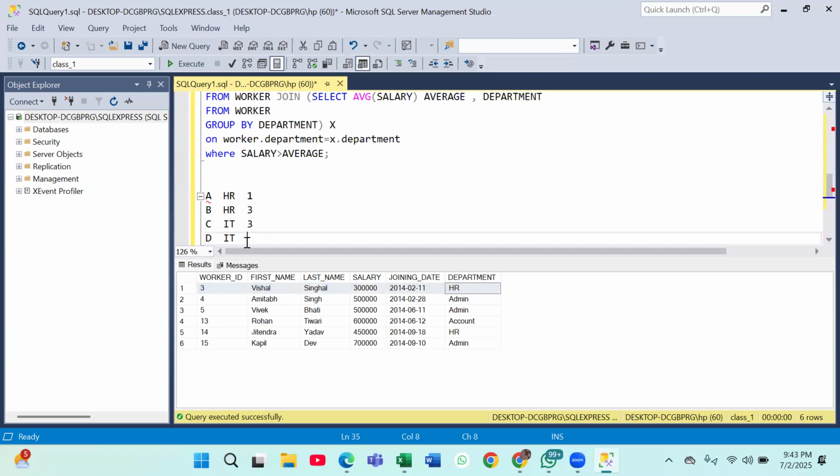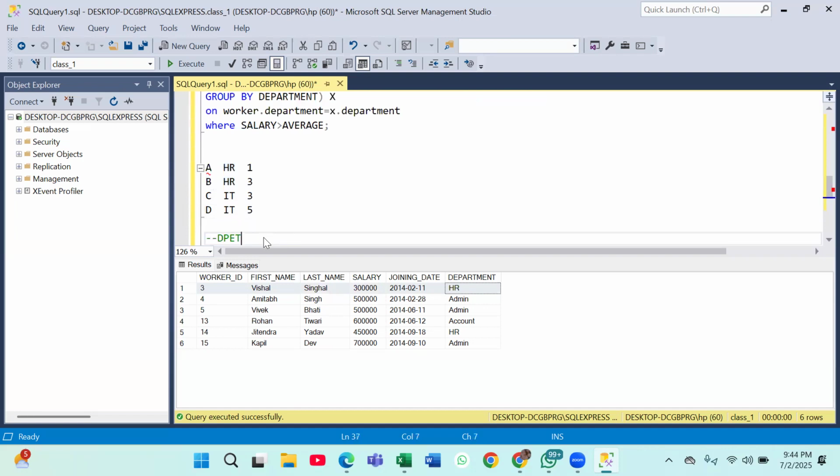And let's say 5. These are the salaries that we have. Now we have to compare whose salary is greater than average salary department wise. So what will be my first thing? I need to find out department wise salary, correct?